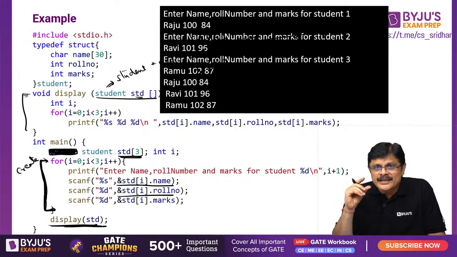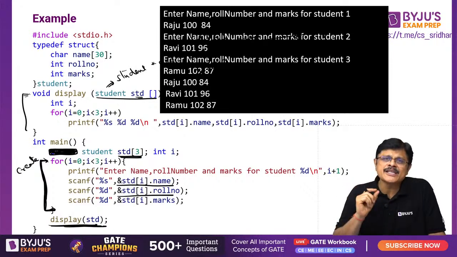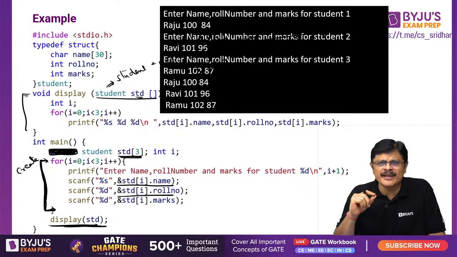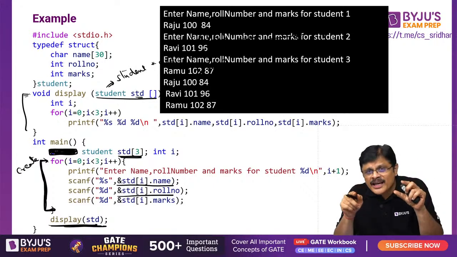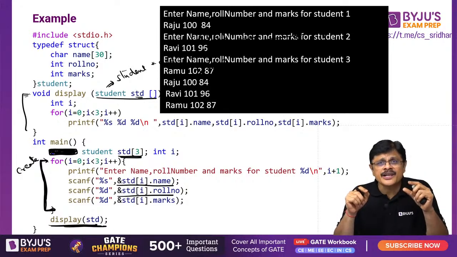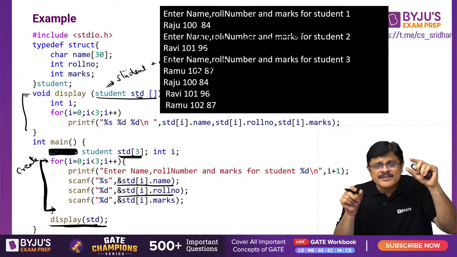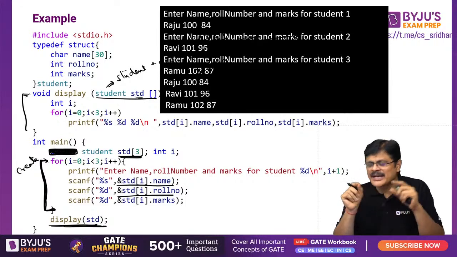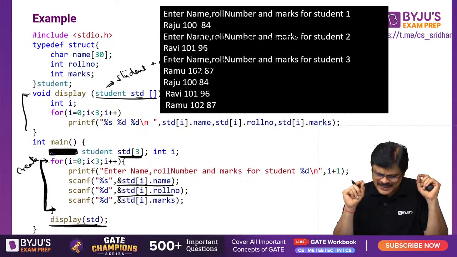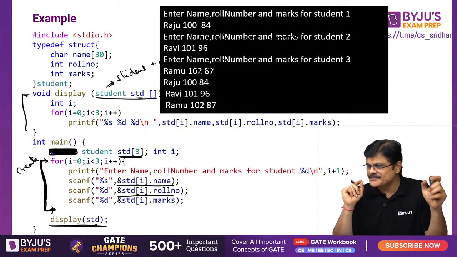See, any variable, whether it is an integer variable, a structure variable, or a variable of a new data type created by structure, you just see it as a variable. If you see how to access the members, if it is a normal integer, you just access that variable. If it is a structure variable, the name dot member, you have to do. If it is a pointer to a structure variable, how to access the member? The pointer arrow member. That is how we access the members, my dear friends. Please remember that idea. Am I clear? Hope you understand. Yes or no?